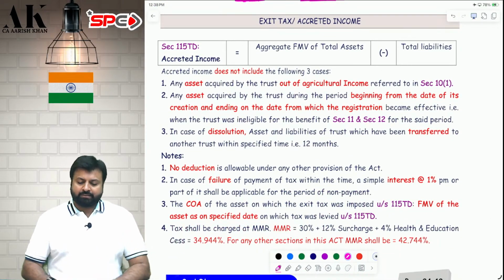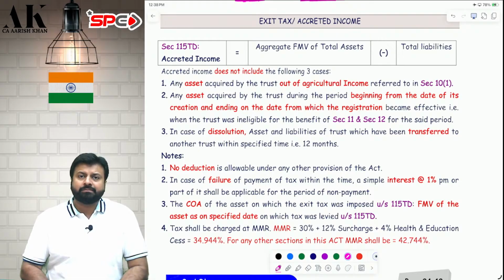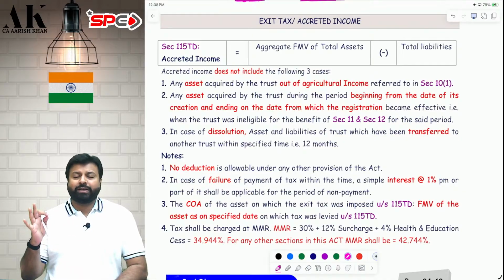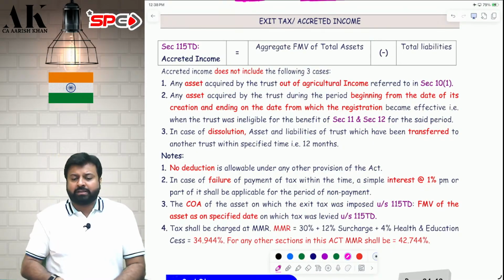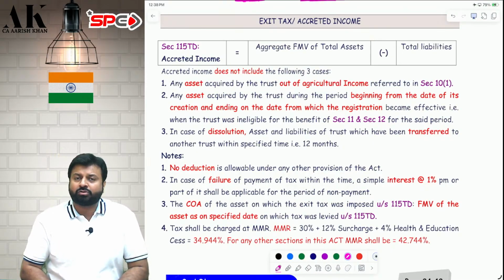Now what is exit tax, sir? Exit tax, or accredited income tax, is nothing but when a trust ceases to be working like a trust. If a trust does any of the 3 activities, they will be liable for exit tax. Sir, which are the 3 activities that the trust should not do? Sir, tell the 3 activities.